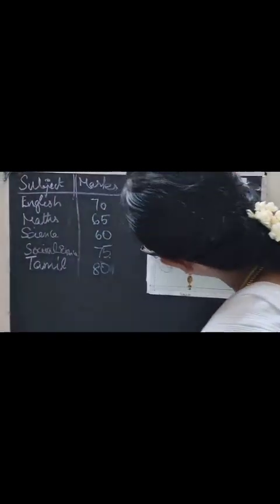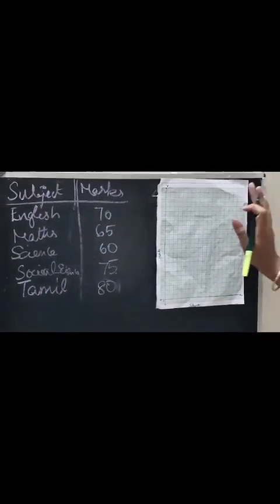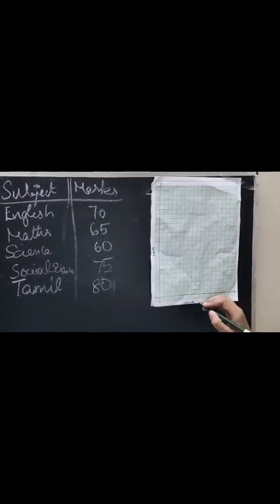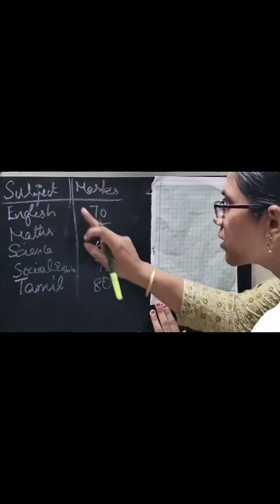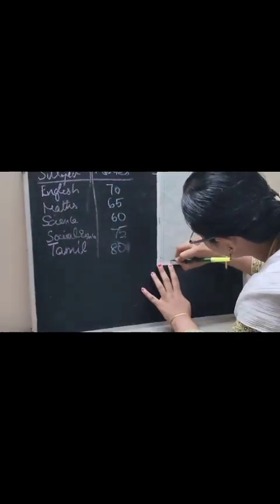Here, marks. Now in this bar graph we have to do some specific things. What are those? We have to write the subject names here. So, what is the subject? English. First, I am going to write in this English.